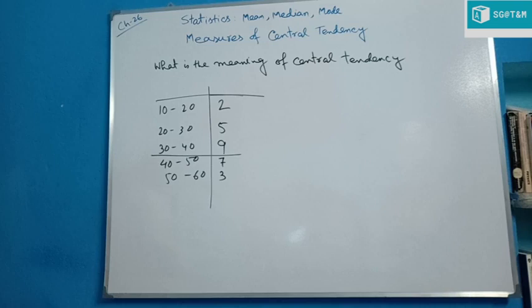While observing different types of frequency distribution, it has been found that in the majority of cases the distribution follows a particular pattern.